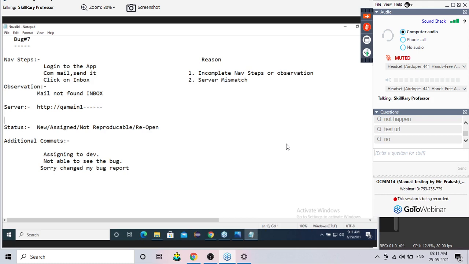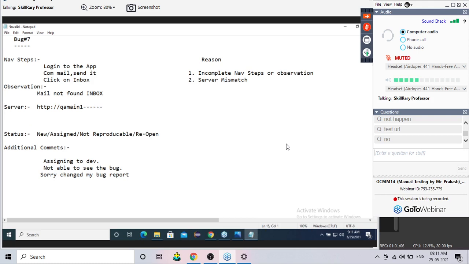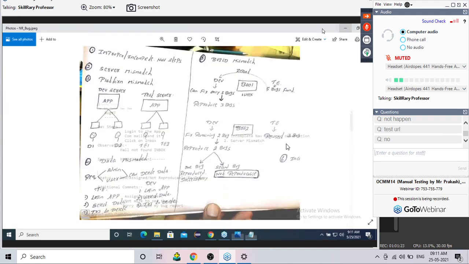So will the developer check in the same server or not now? According to this bug report, will he test in the same server or not? Correct. 100% he will test in the same server. But guys, you observe one more thing here.